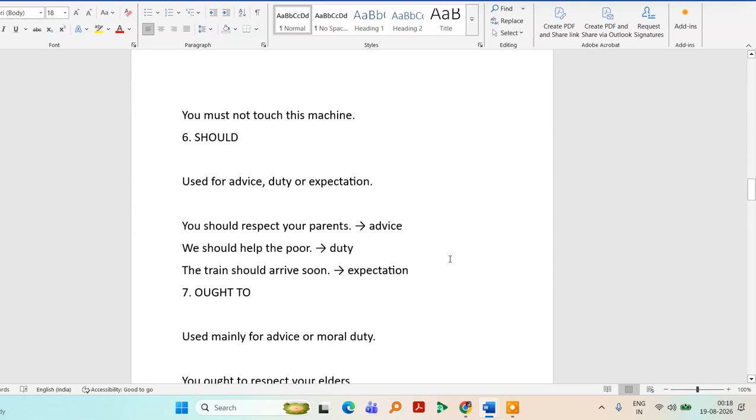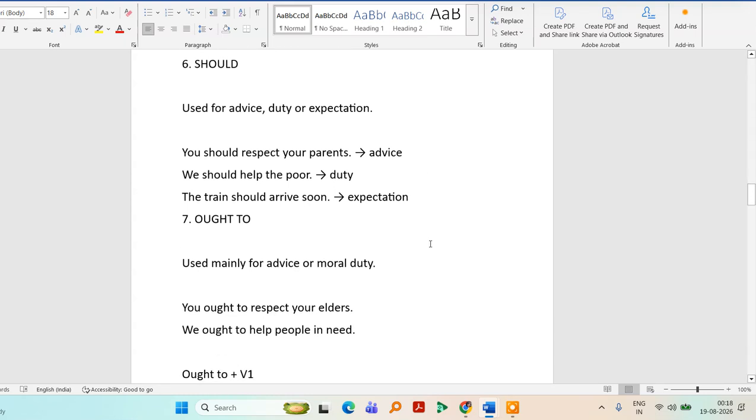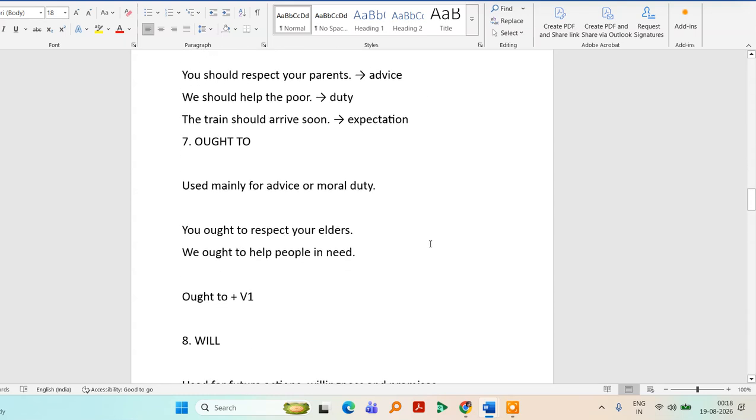We use should when we want to talk about any advice, duty, or expectation. You should respect your parents. We should help the poor. When something is very compulsory, it can be advice also. The train should arrive soon. It is an expectation.